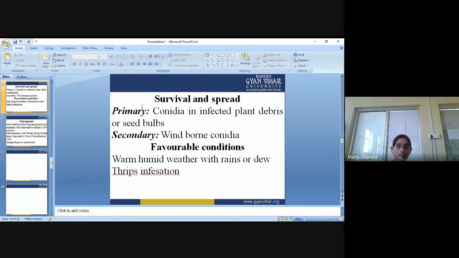Favorable conditions like warm humid weather with rains or dew promote infestation, and due to this the disease also spreads.